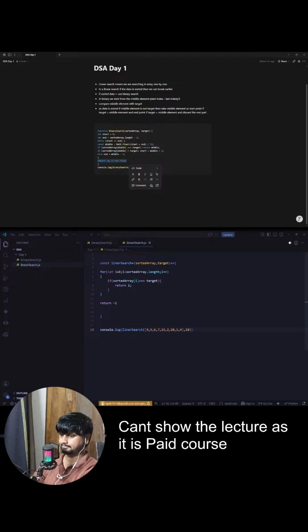At mid plus 1. Does everyone understand this code? If it matches, flag is true, break. If the middle element is more than the target, search on the left-hand side. That means move this R to mid minus 1. Great. If it was smaller, then you have to search here. In that case, move this L to mid plus 1. And repeat the same process here.